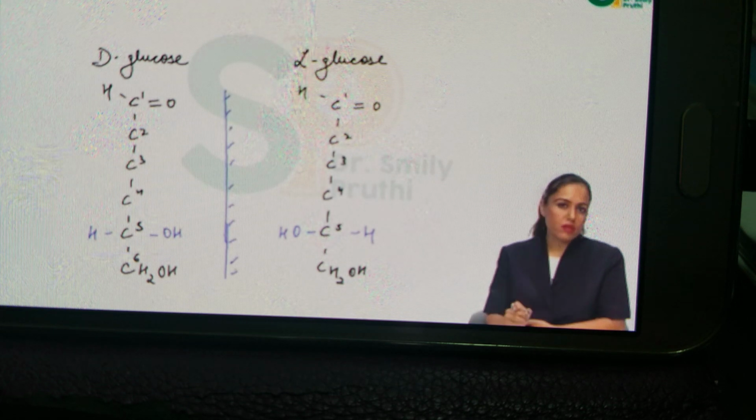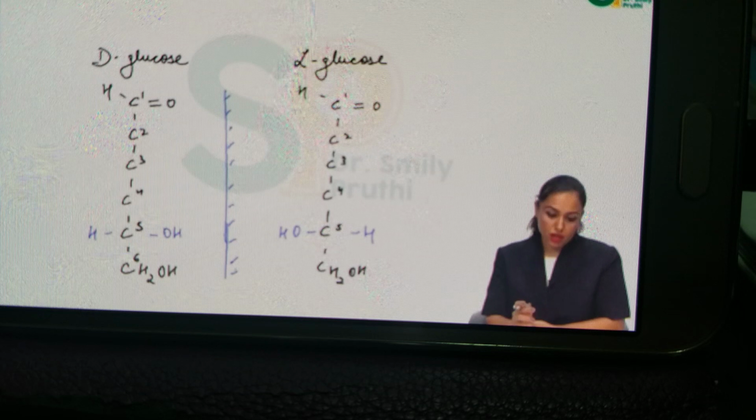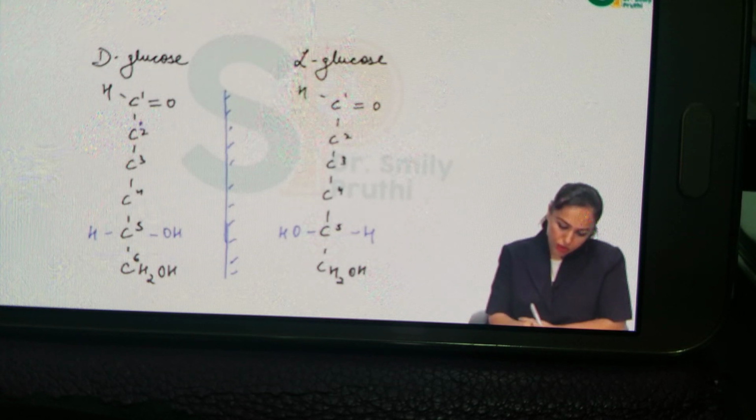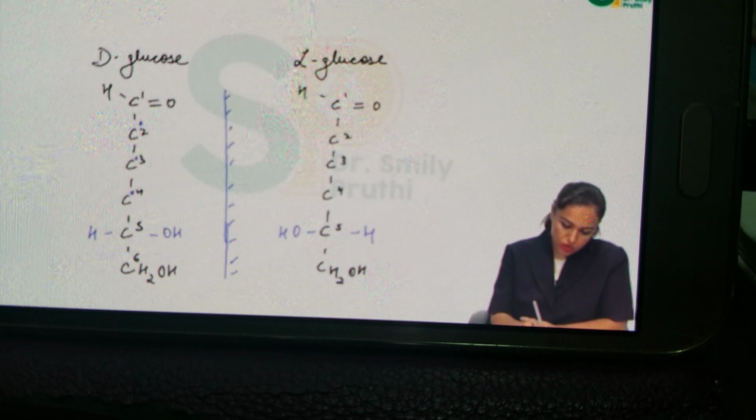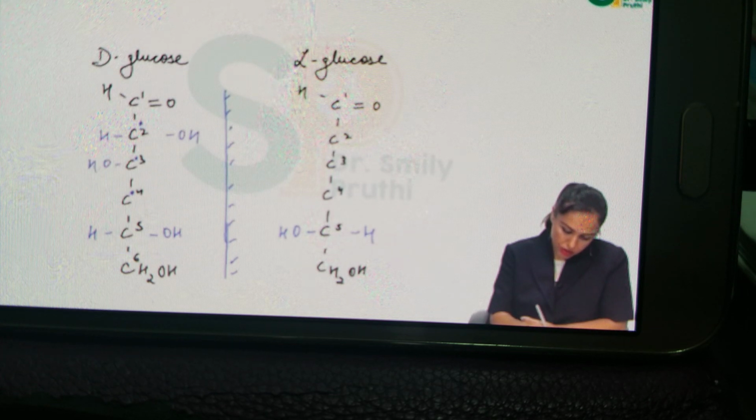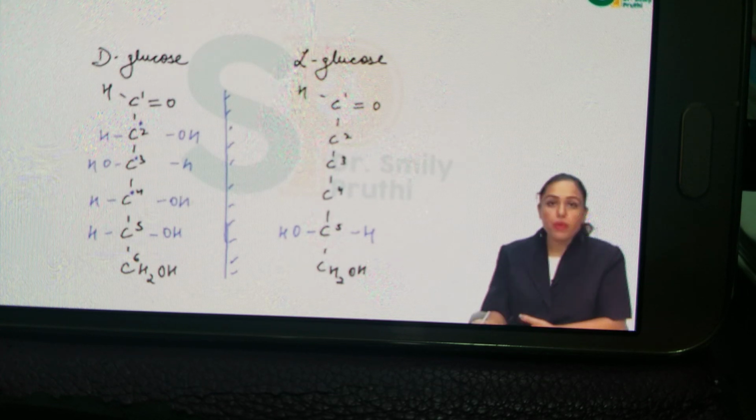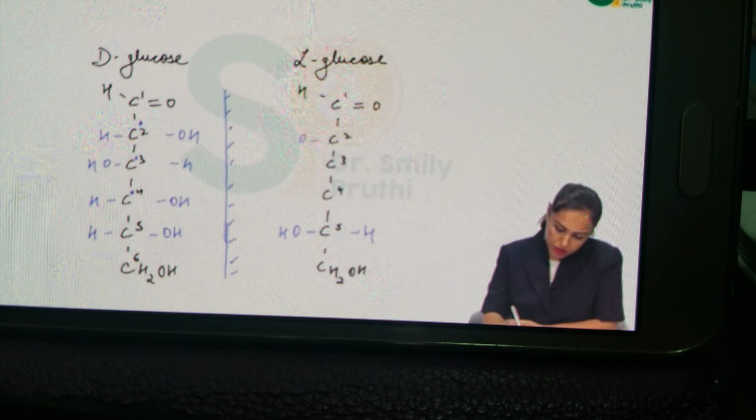Now note one point which is very confusing: to make a mirror image, we have to alter H and OH at C2, C3 and C4 also. So the structure will be C2 is H OH, C3 is OH H, C4 is H OH. But all this will be altered in the case of L-glucose. That is, C2 is OH H, C3 is H OH, C4 is OH H.